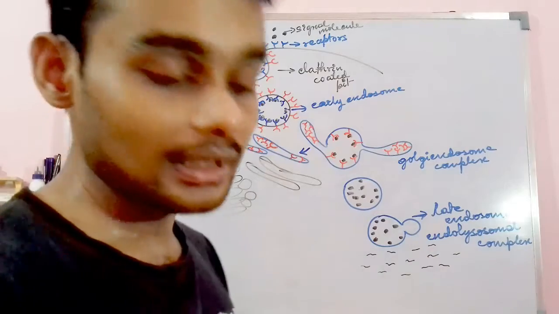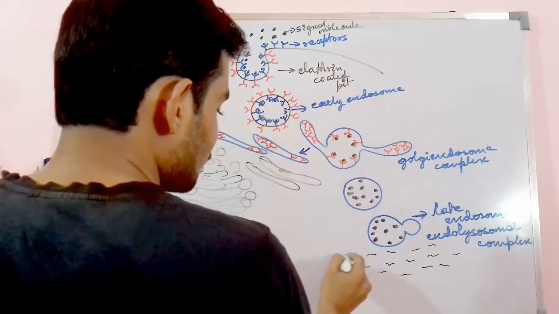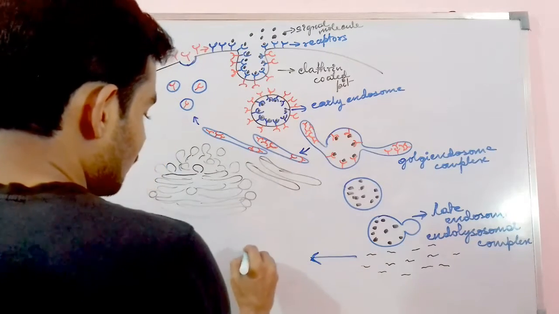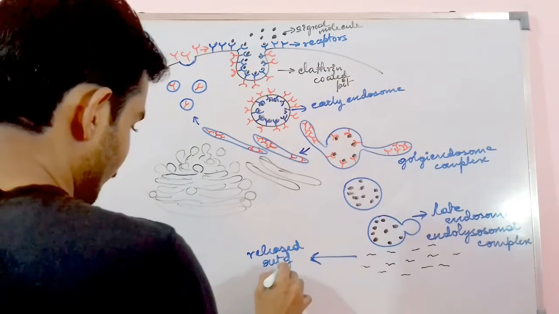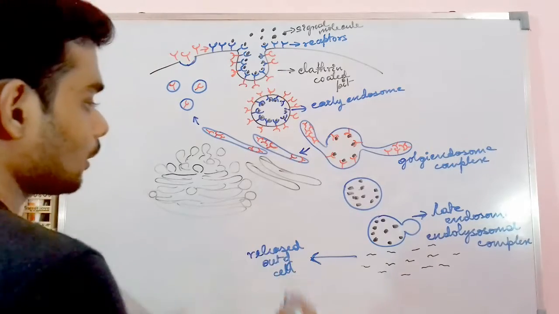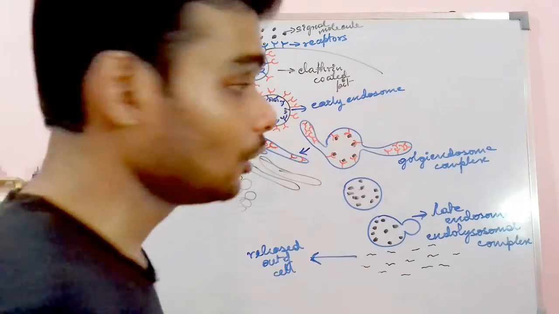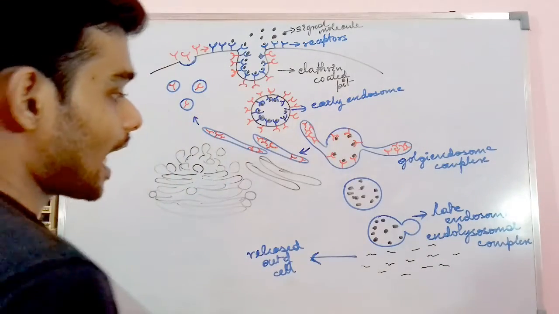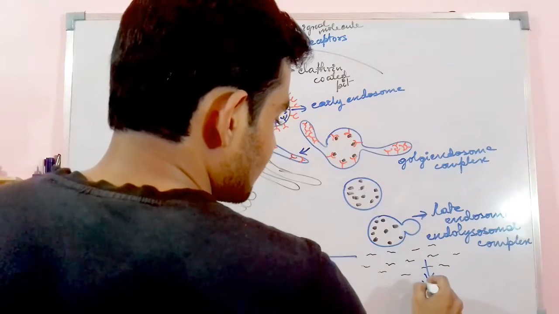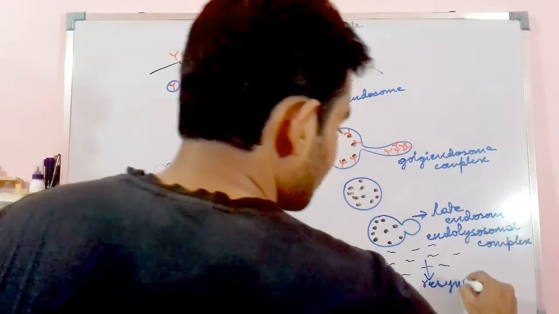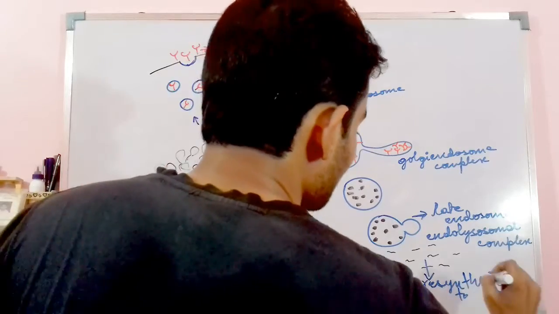Now the simpler molecules will either be ejected out of the cell, released out of the cell, or these simpler molecules, broken down from this antigen or hormone, in case it is a hormone, the signaling molecule is broken into particular peptides, and then these are resynthesized to other compounds.